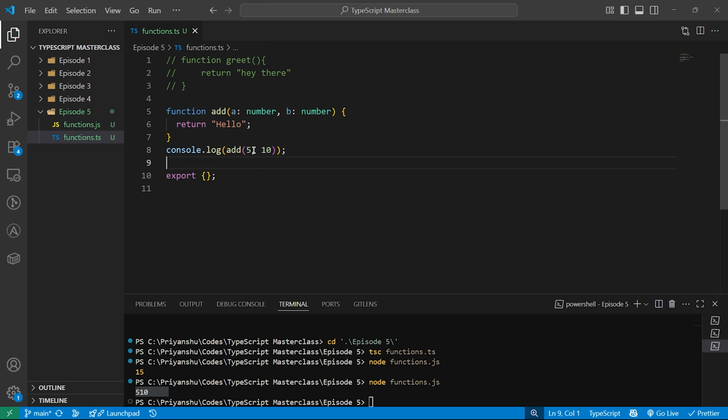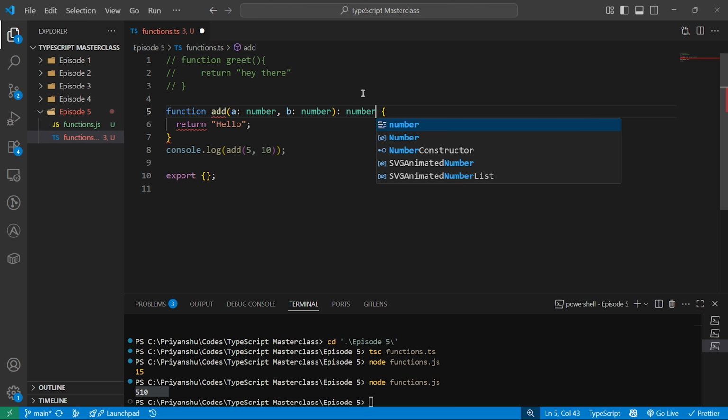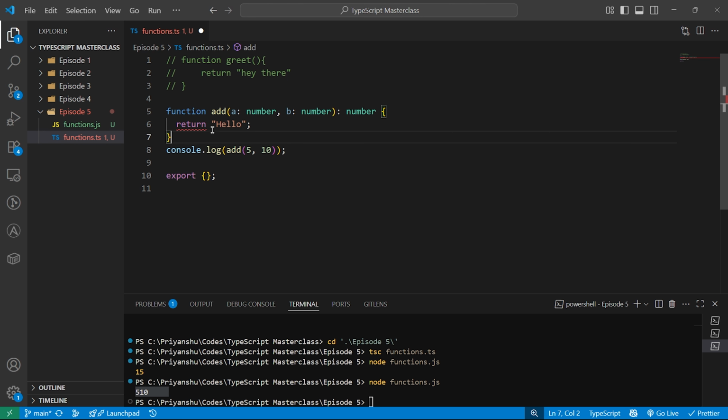I mean, you have to pass numbers only, but it will return anything, a number, a boolean, or anything. So how can you prevent that? If I want this function to always return a number, then I can go over here and explicitly tell it that it should return a type number. See, we got an error as soon as I added this return type number.